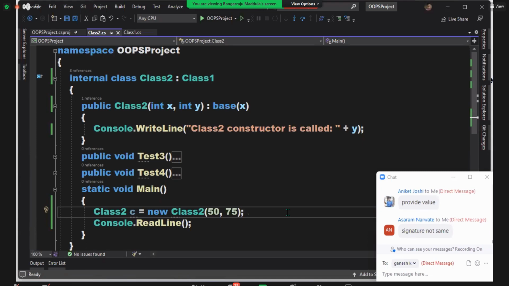Class 3 will send to class 2. Class 2 will send to class 1. You have 10 classes tomorrow. The 10th class will send the values to the 9th class. The 9th class will send the values to the 8th class. Same here, this cycle is the same only.